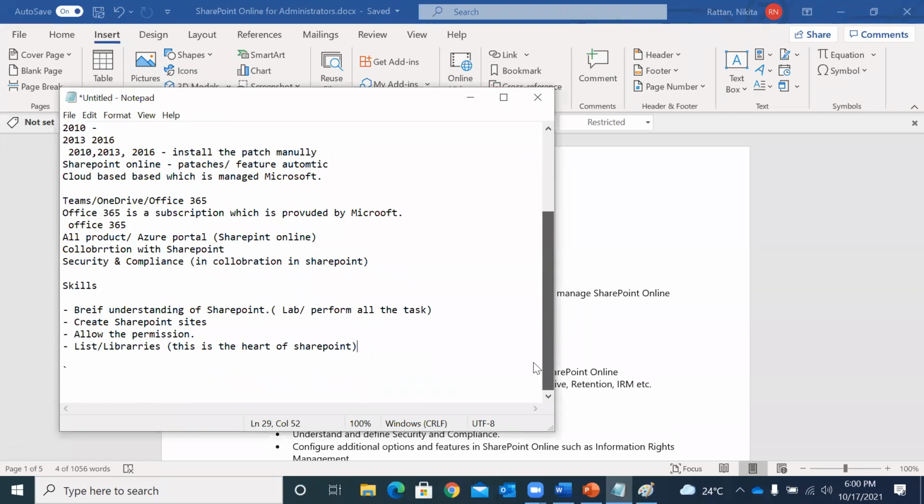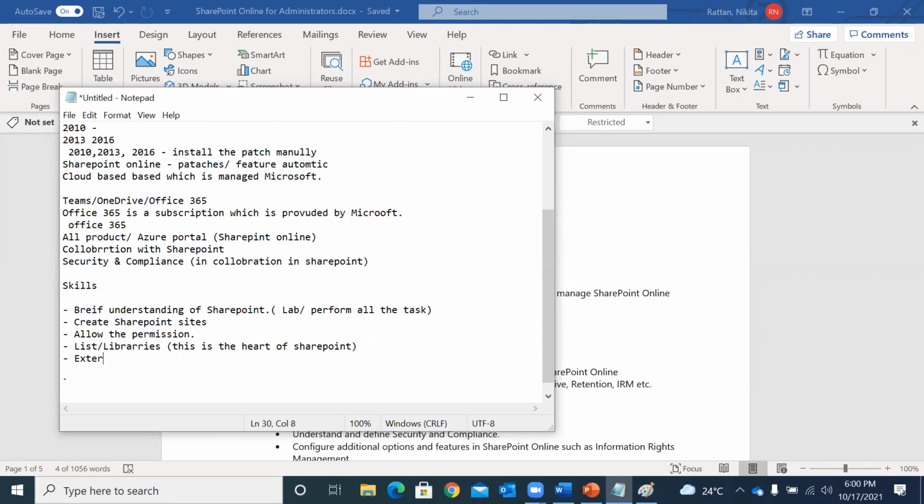All right, so we were on lists and libraries. You must have heard the lists and libraries concept in SharePoint. This is the heart of SharePoint in simple terms, which means everything you are going to manage, store, and collaborate on, you are going to do in lists and libraries. There is a little difference between the two. What the difference is, we are going to talk about in our future sessions, of course.